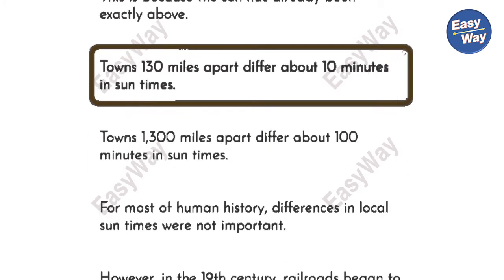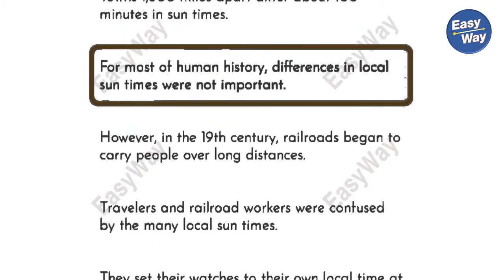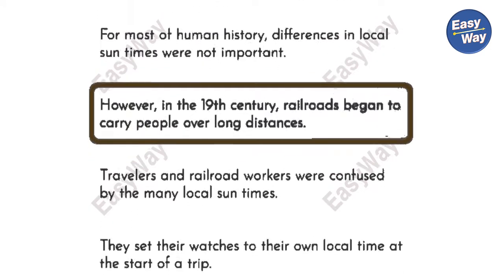Towns 130 miles apart differ about 10 minutes in sun times. Towns 1,300 miles apart differ about 100 minutes in sun times. For most of human history, differences in local sun times were not important.